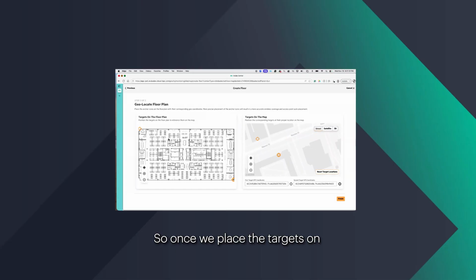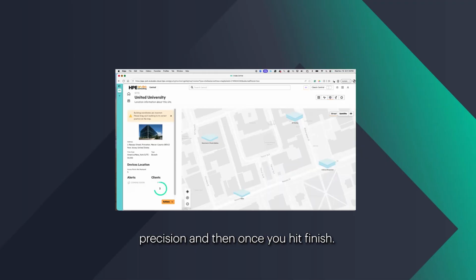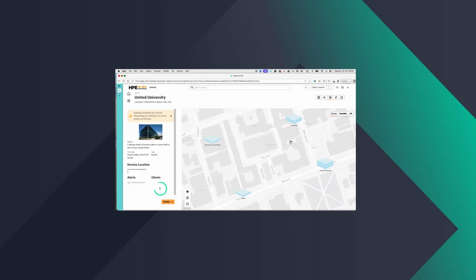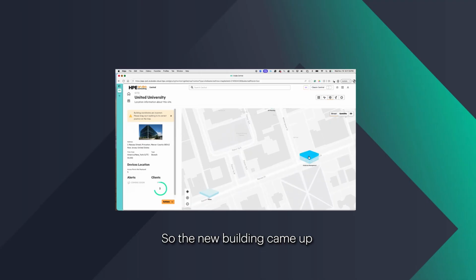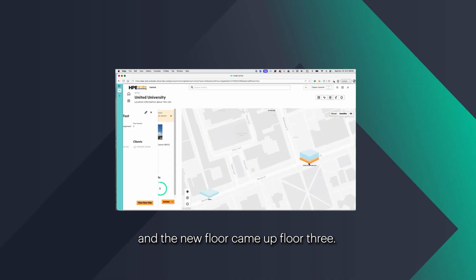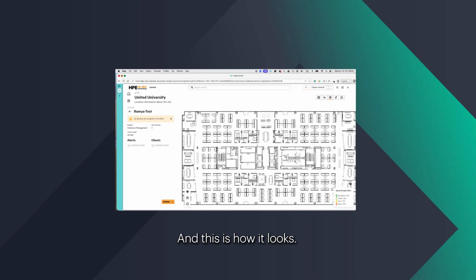Once we place the targets on the floor plan image, we can do the same by placing them on the map itself. I'll go ahead and do that. You can zoom in and zoom out for precision. And then once you hit finish, okay. Yeah, so the new building came up and the new floor came up, floor 3. And this is how it looks.